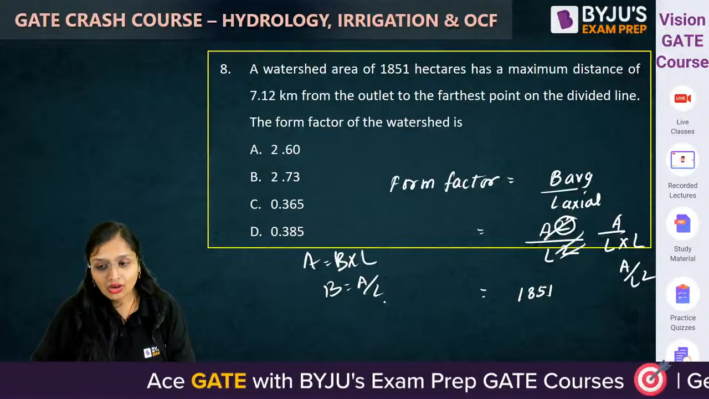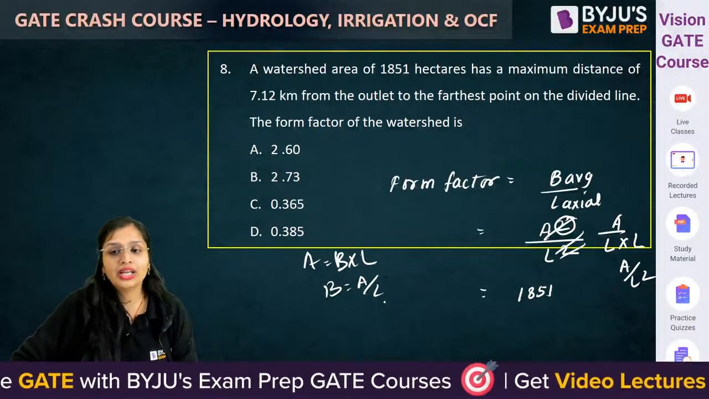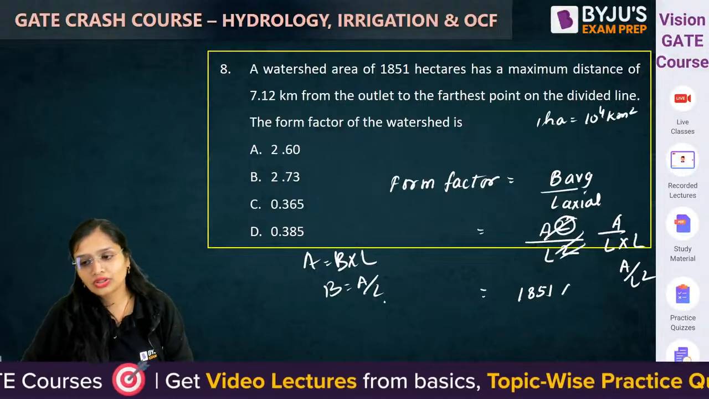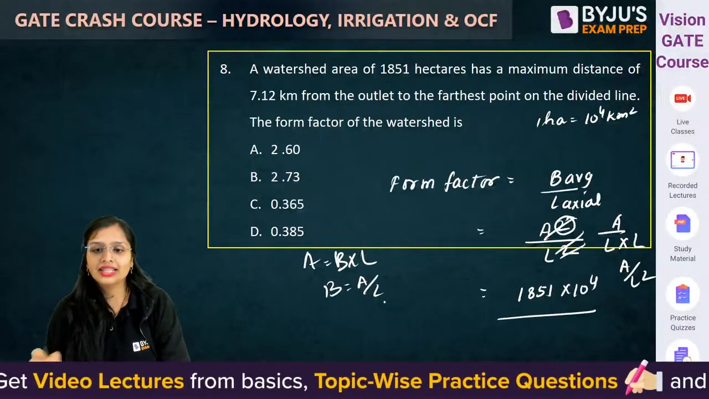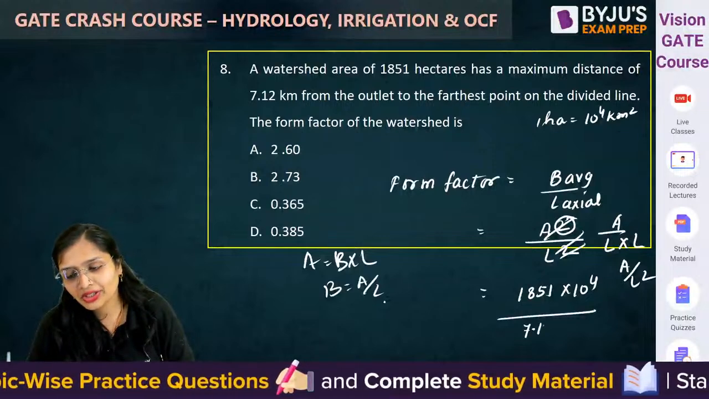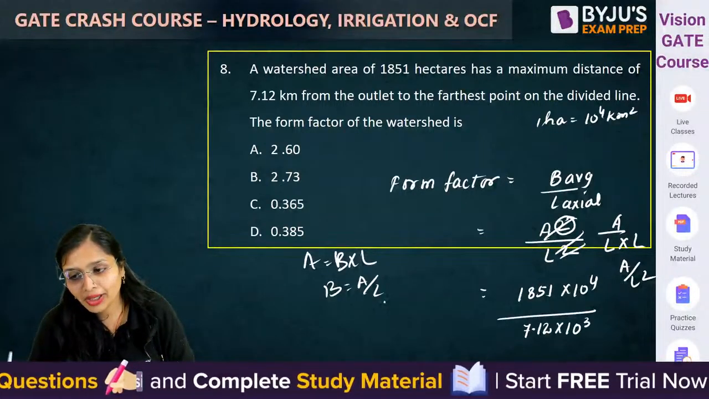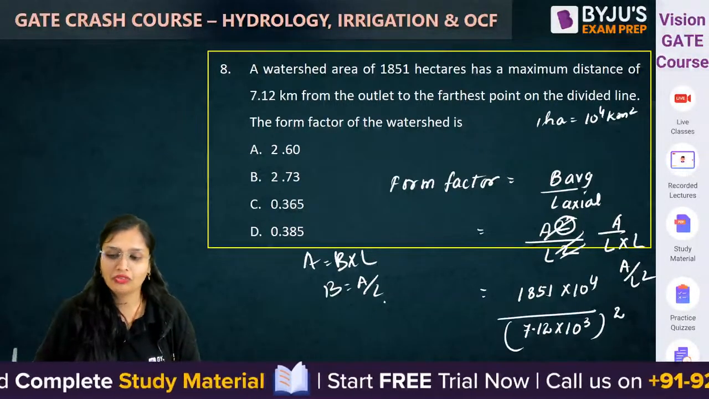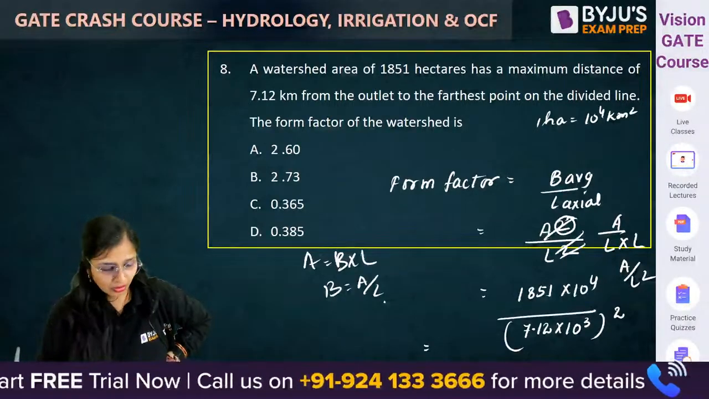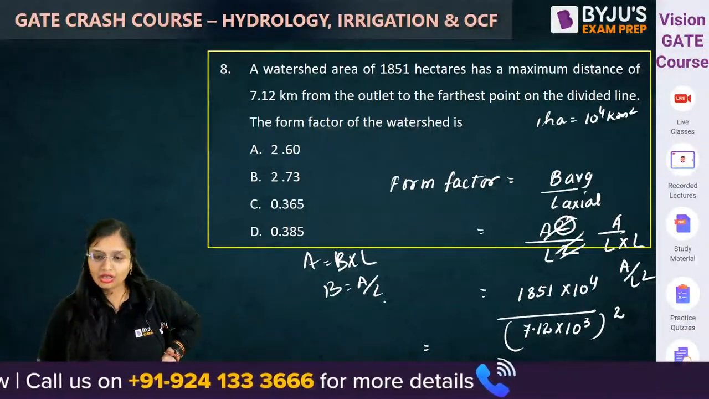Okay. Now 1851 hectares. 1 hectare is equal to 10 raised to power 4 kilometer square. So 10 raised to power 4. Length is given to you as 7.12 kilometer. Kilometer you can convert it into meter, but don't forget to take the square of it. Solve it. Hello Vipul. Solve it. How much you will get?